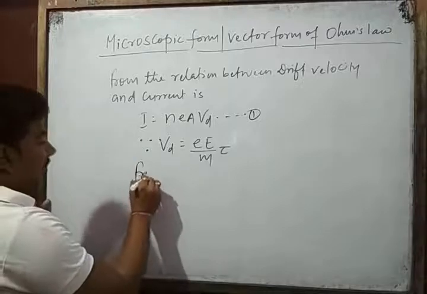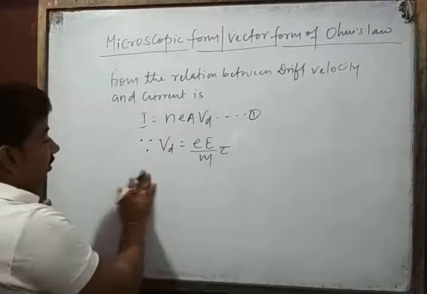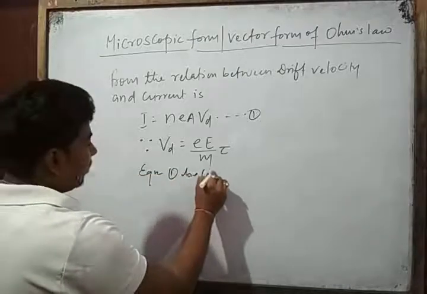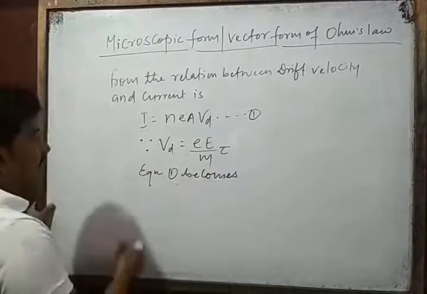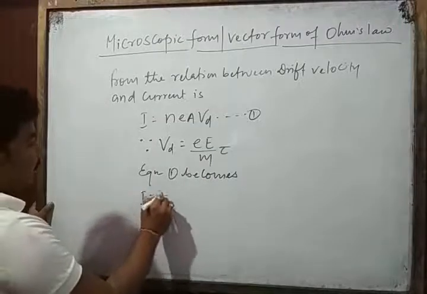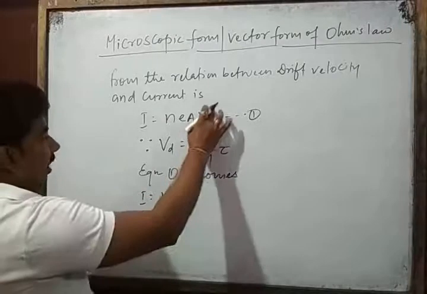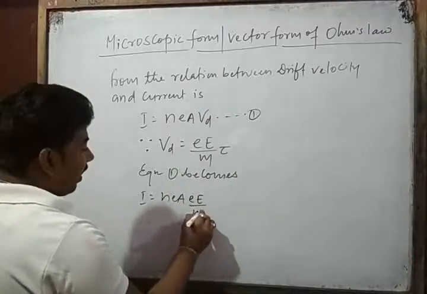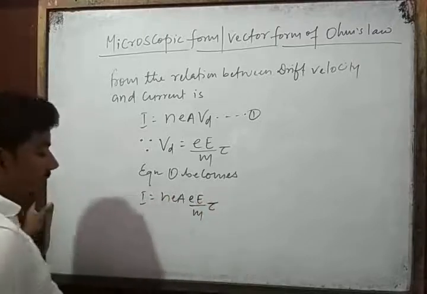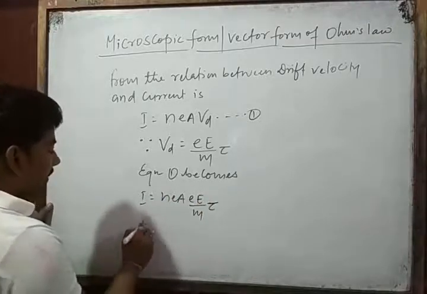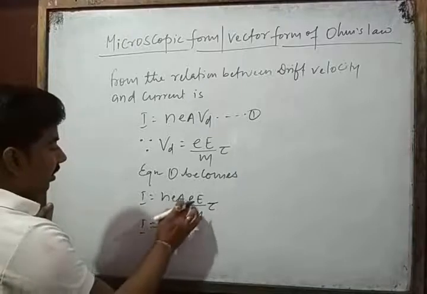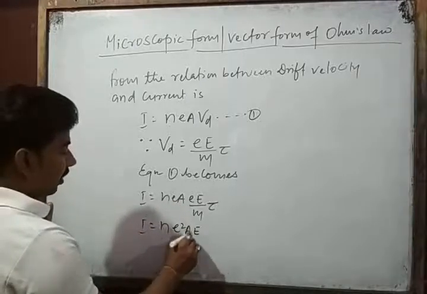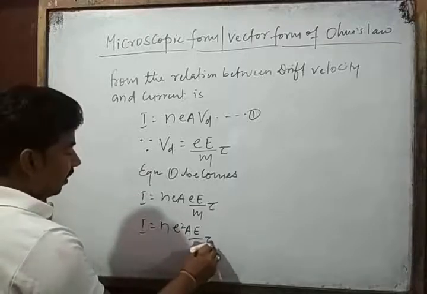From equation 1, I is equal to NEA, and the value of VD is E into electric field divided by m into tau, or I is equal to N E square A into E divided by m into tau.